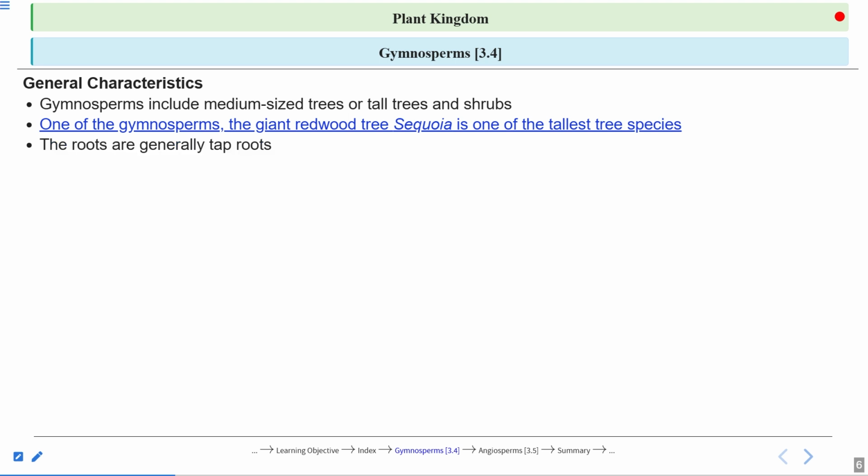Talking about the roots, the roots are generally tap roots. Tap root means there will be one primary root that remains as the main root. That is the tap root. Angiosperms can be divided into two categories, dicot and monocot. Dicots have the tap root system and monocots have the fibrous root system. Gymnosperms are like dicots; they have the tap root system.